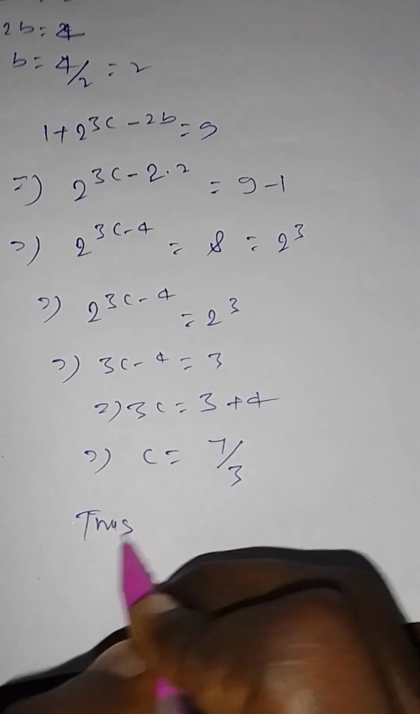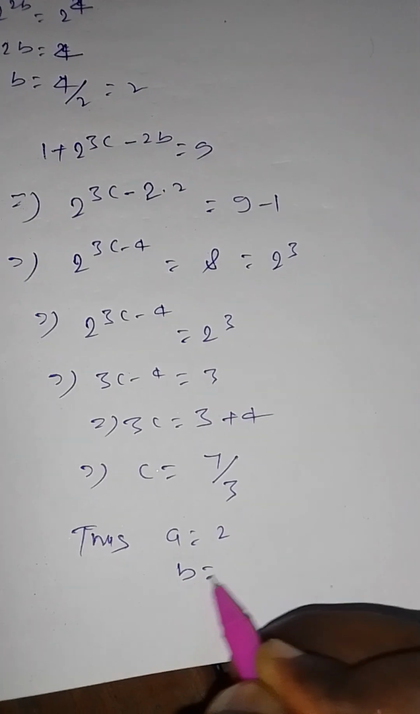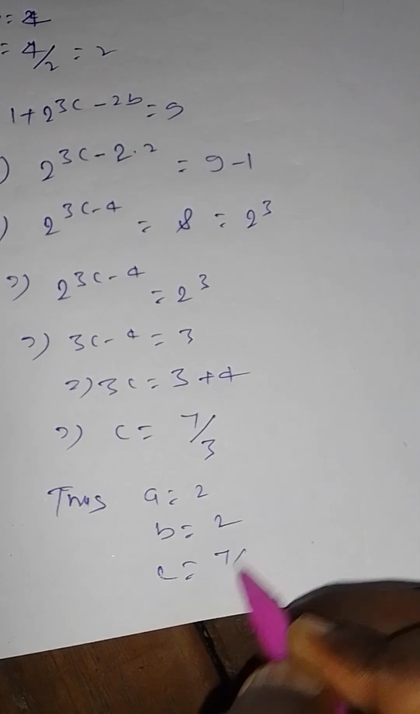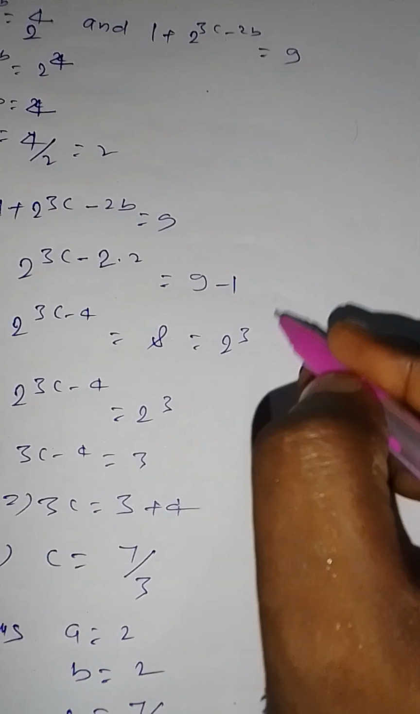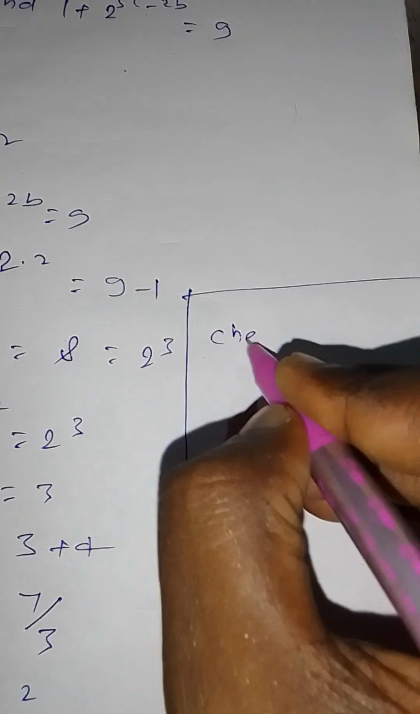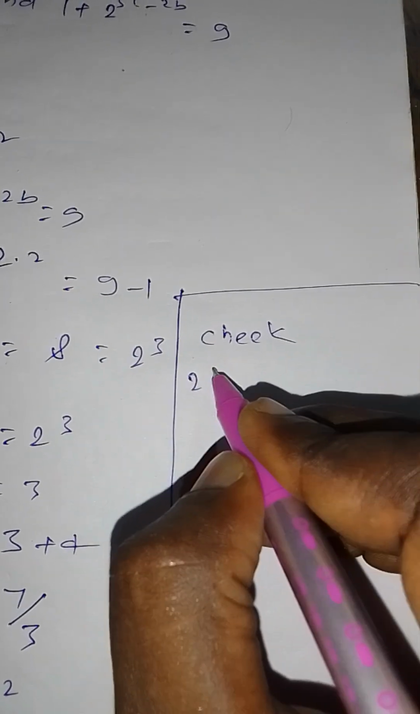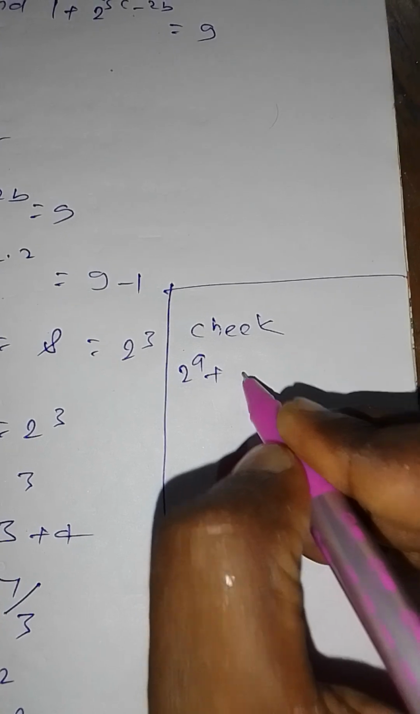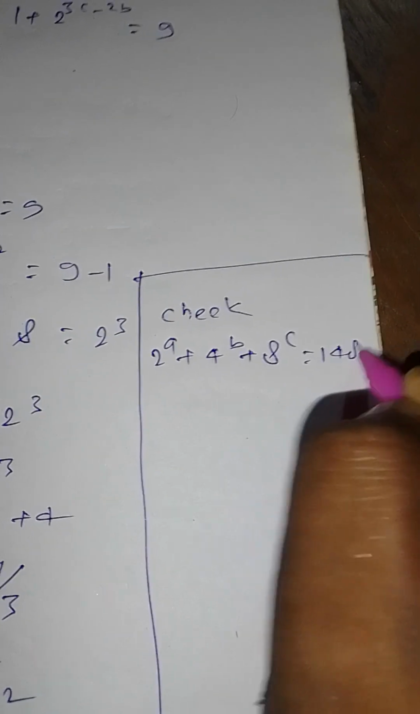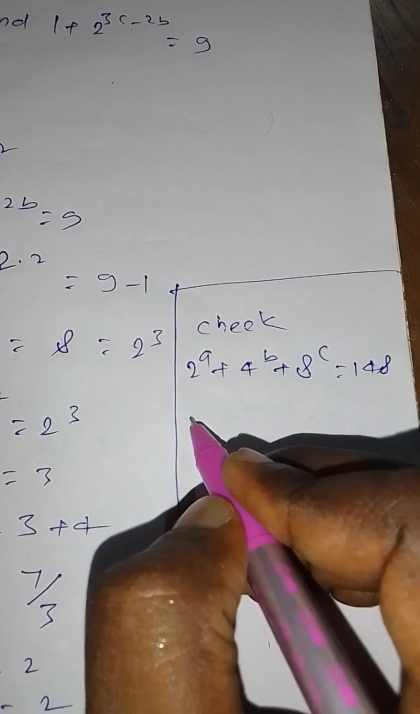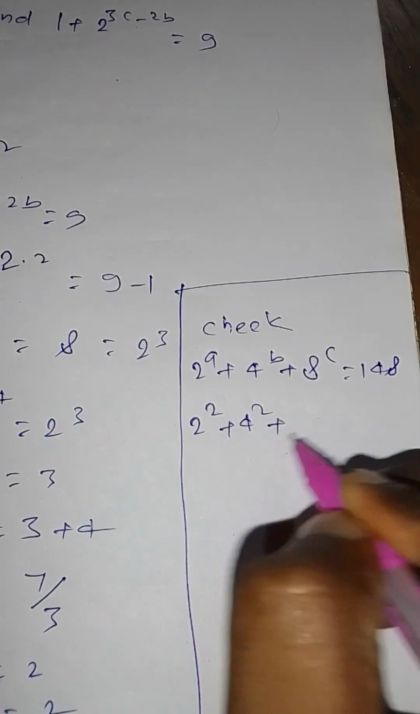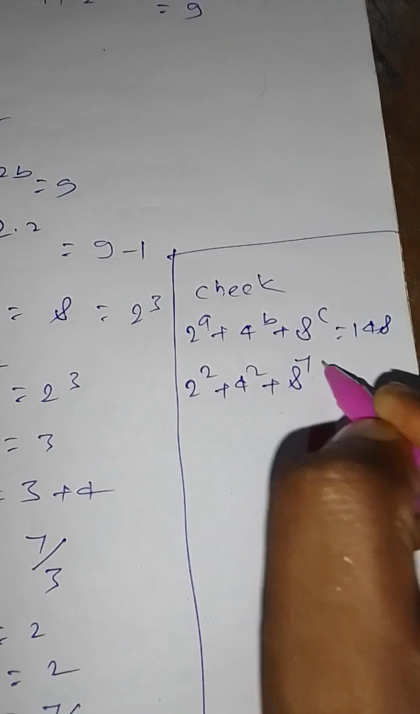Thus, a is equal to 2, b is equal to 2, c equal to 7 by 3. Check: 2 to the power a plus 4 to the power b plus 8 to the power c equal to 148. Putting the value of a, b and c: 2 to the power 2 plus 4 to the power 2 plus 8 to the power 7 by 3 equal to 148.